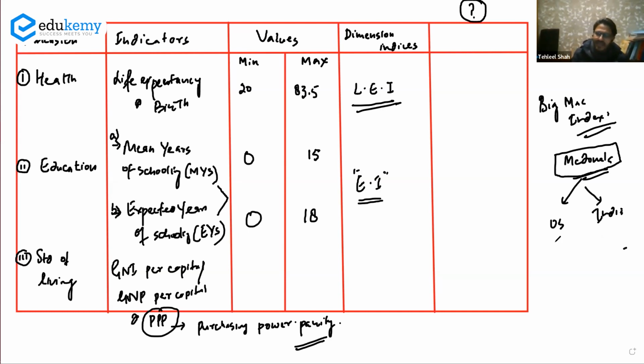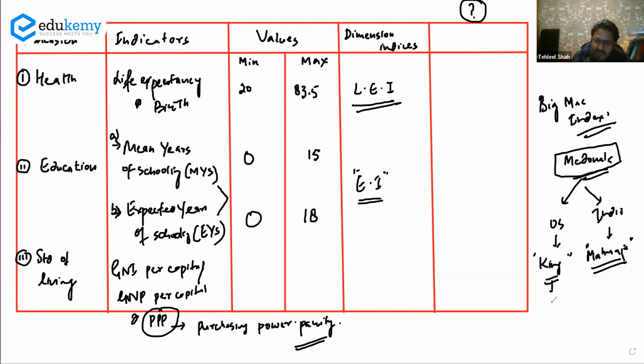In the United States, they sell a burger by the name of King Burger, and the same burger in India is known as the Maharaja burger. I hope you have not eaten that Maharaja burger. So this Maharaja burger is actually the same burger as the King Burger in the United States.